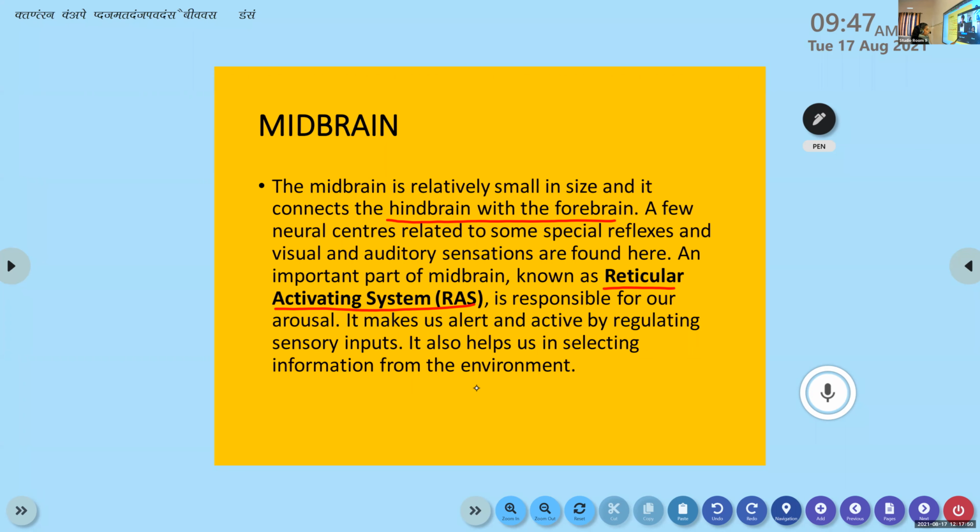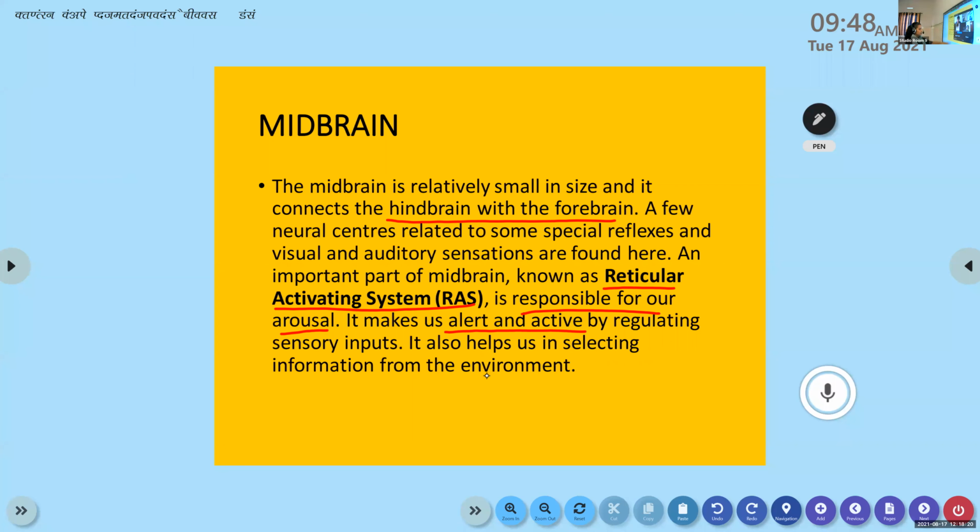And this system is responsible for our arousal, alert mechanisms. It makes us alert or vigilant. That is the main function of the reticular activating system. See, it's written here. It's responsible for our arousal. It makes us alert and active by regulating sensory inputs. It also helps us in selecting information from the environment.